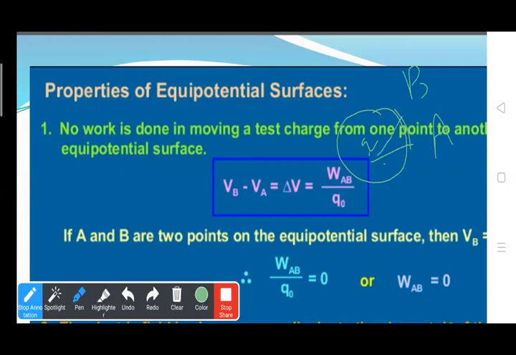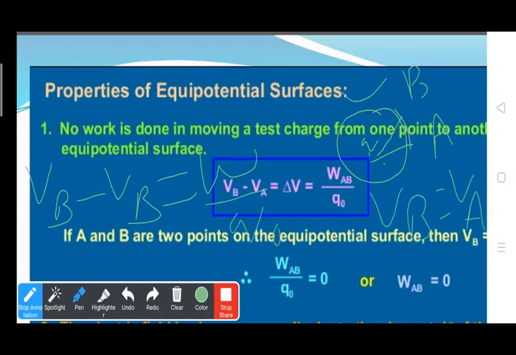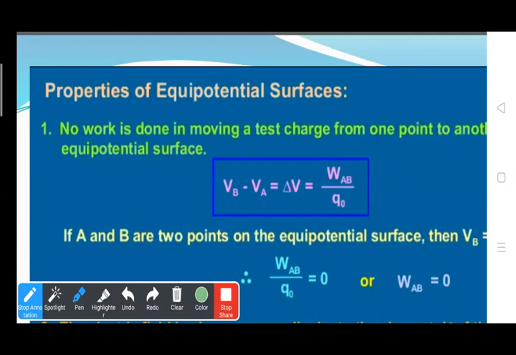Work done is VB minus VA equals WAB upon Q naught. From the equipotential surface, we know that the potential at point B equals the potential at point A, so VB equals VA.